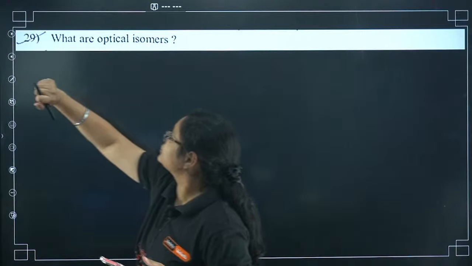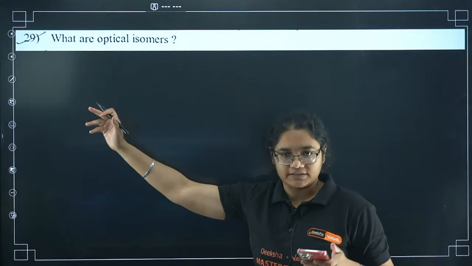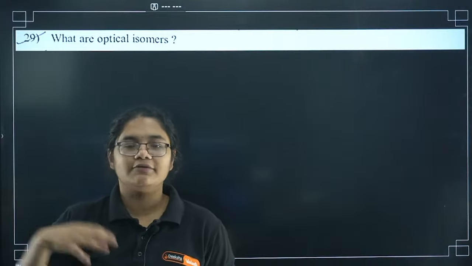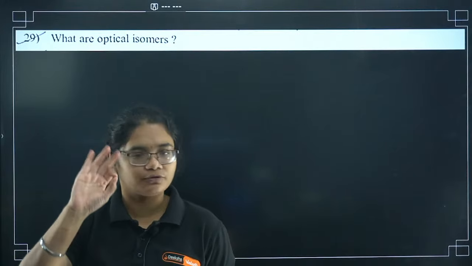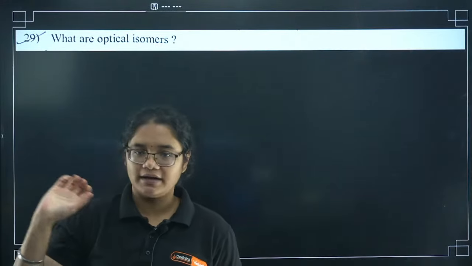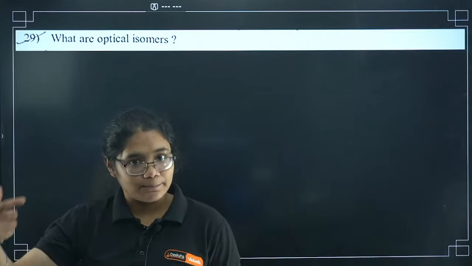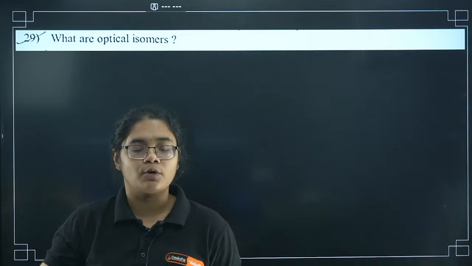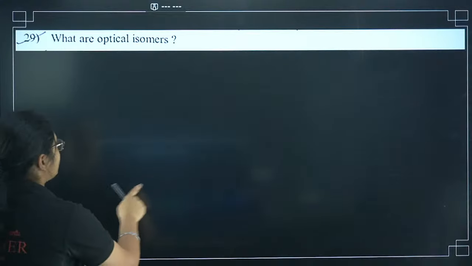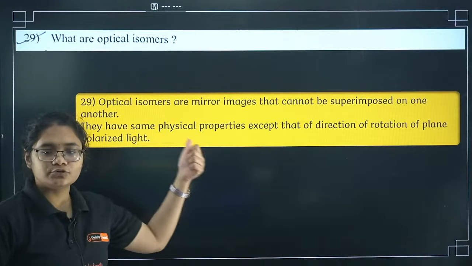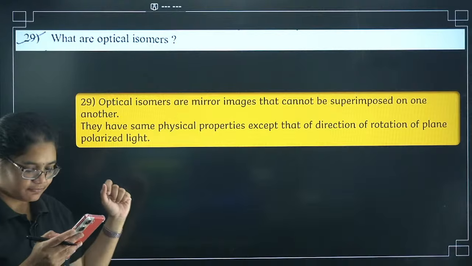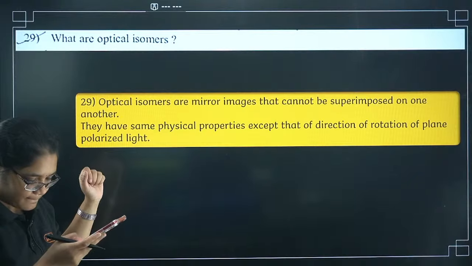Moving to the next question. What are optical isomers? Now see, this is a 3-marker question. So if you just write the definition, it doesn't justify 3 marks. So what you need to write? 3 points you need to write. First point, the definition. Second point, what is unique about their property, and third point is one example you can give. So how will you write? Optical isomers are nothing but enantiomers. How you define enantiomers? Same way you have to define here.